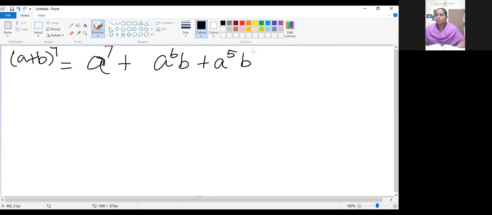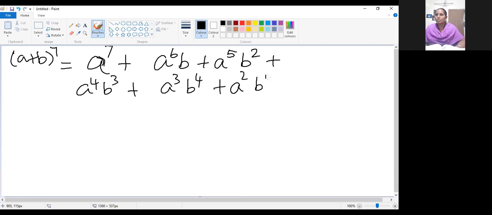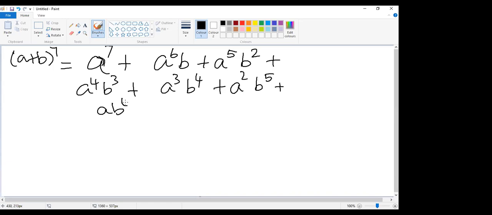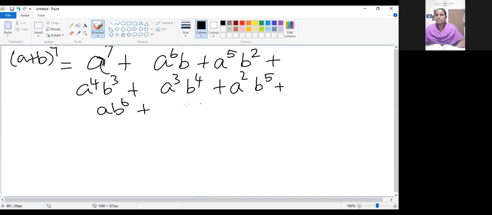Others, if you have completed this, please write it soon. B power 2. Next one, A power 4, B power 3. Next is A power 3, B power 4. Next is A power 2, B power 5. A power 1, B power 6. Plus B power 7. We have to stop with that index value power.